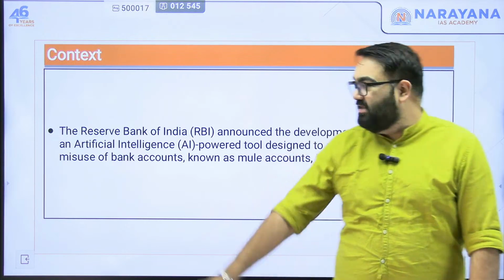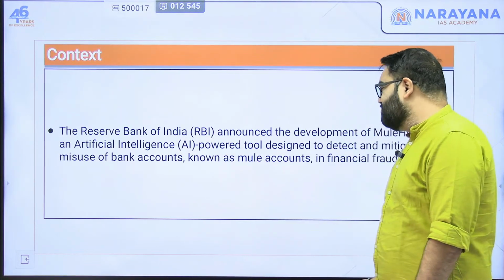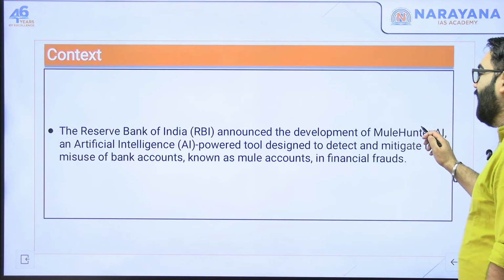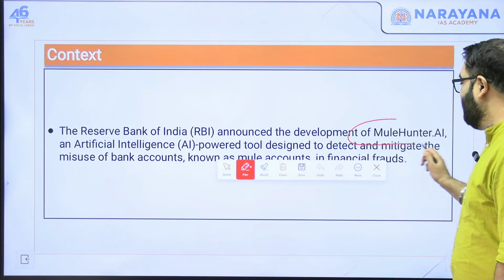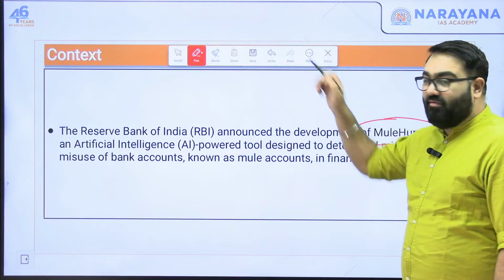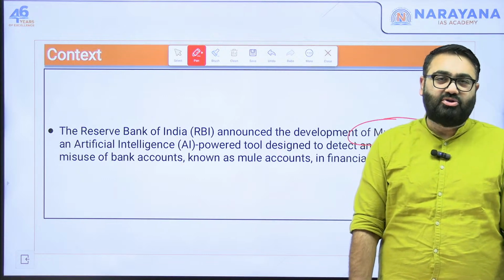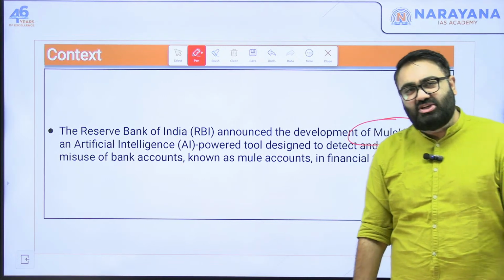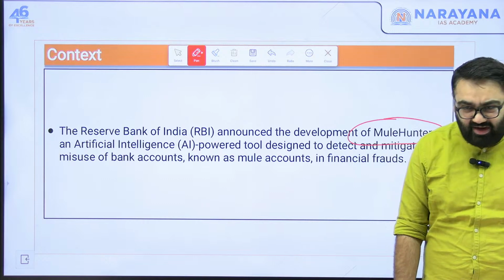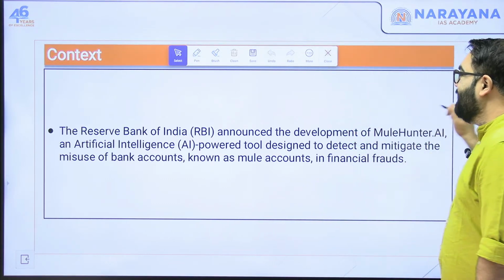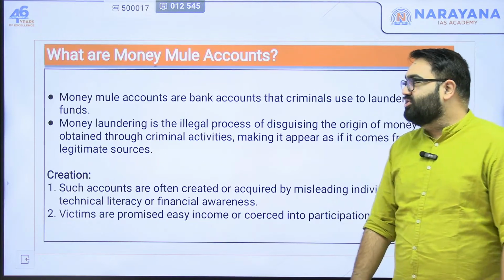The reason why it is in the news is, as I said, RBI had announced the development of something called mulehunter.ai. That is an AI powered tool. The idea is simple. Whatever bank accounts are being misused to commit financial frauds, those are detected and either shut down or kept under surveillance. Something like this must happen with those accounts so that the RBI can clean up our financial system.